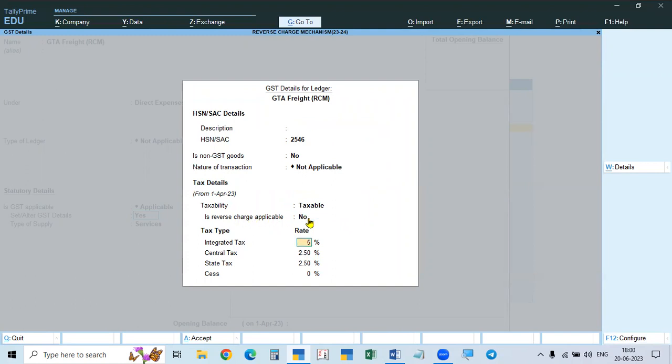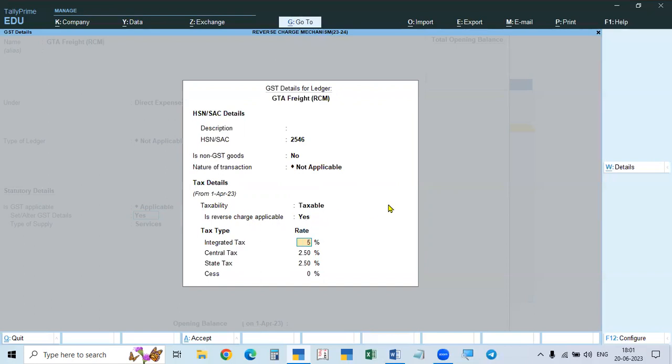It will be no, but you have to make it yes. So reverse charge mechanism is enabled, in the company level as well as in the service ledger. Suppose there are advocate fees, RCM is applicable for that also. For that also, we will make this applicable.